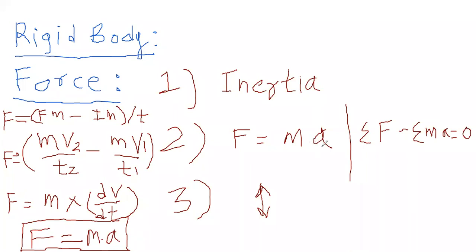Now, this m into a, you can shift it to the LHS only, and you can have the summation. Summation of all forces and the summation of all products of mass and acceleration will be equal to 0. Means on a stable body, the summation of all external forces is 0. This is nothing but the principle of equilibrium.